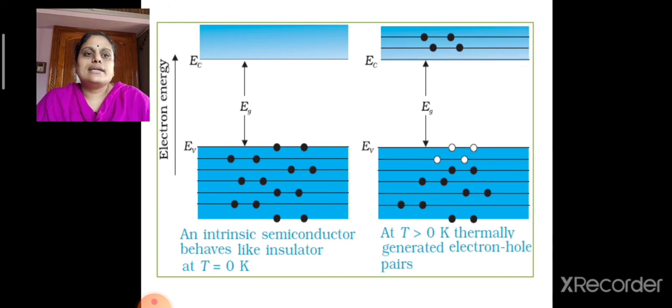At T greater than 0 Kelvin, a few of the electrons will get energy to shift from valence band to the conduction band. The vacancies created in the valence band as a result of shifting of electrons to the conduction band can be called a hole. A hole carries positive charge.